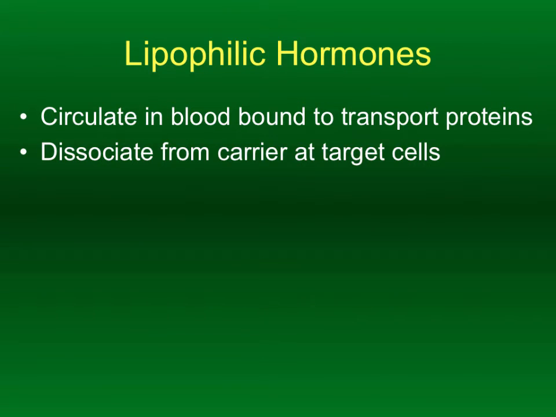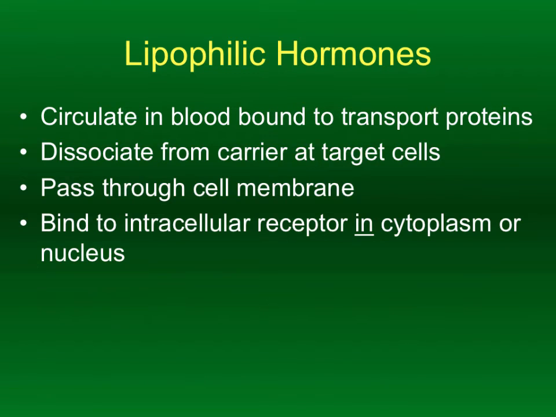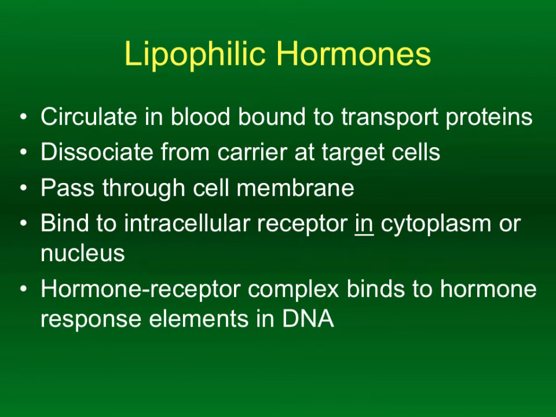So again, these are circulating in the blood bound to transport proteins because otherwise they wouldn't get along very well at all with the water in the blood. Once they find their target cells, they're going to dissociate or separate themselves from their carrier proteins. They're going to pass through the cell membrane easily, simple diffusion because they are hydrophobic. The membrane's mostly hydrophobic. They get along very well. The hormone goes right through the cell membrane into the cell where it finds a receptor. And again, that receptor can be free in the cytoplasm or it could be inside the nucleus. Depends on the hormone, depends on the receptor.